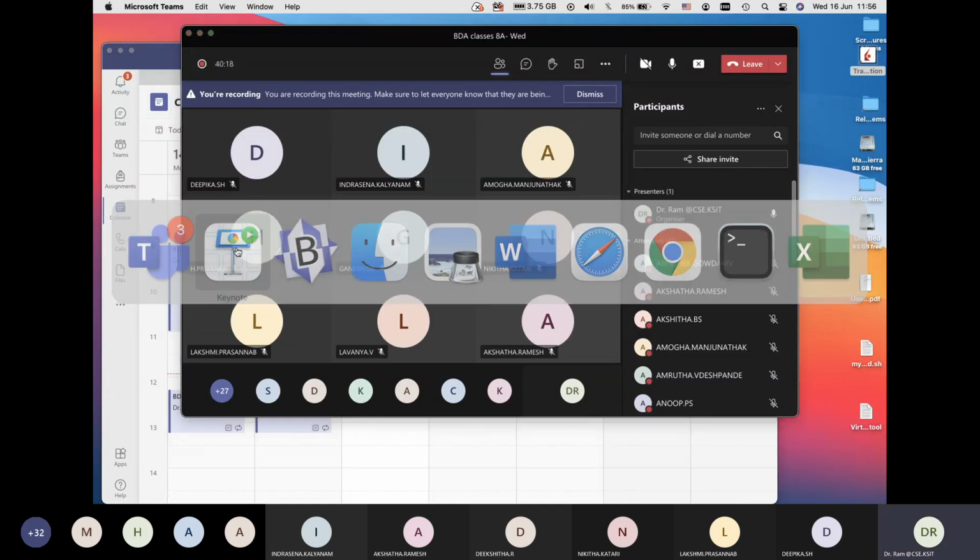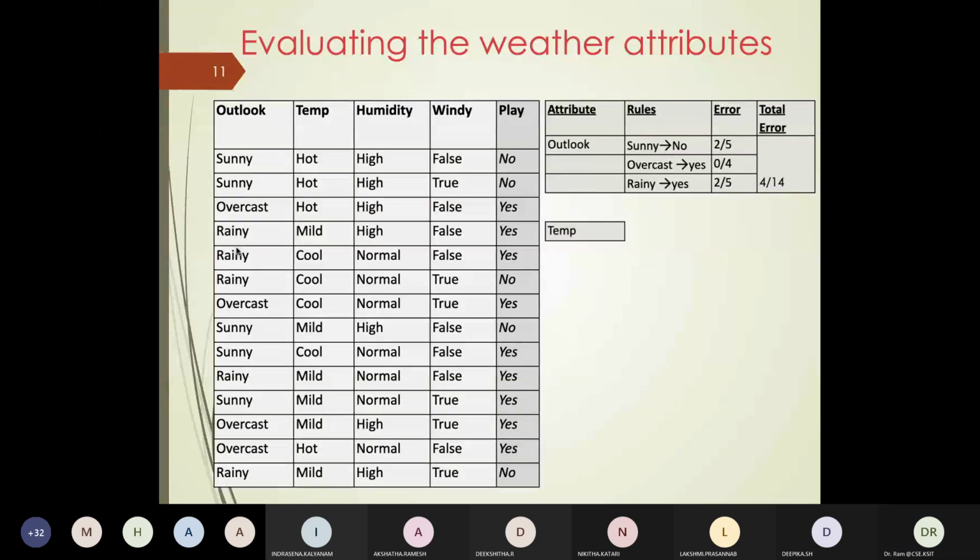Akshita, I would expect you to give me the answers. What should the rules be? How many values does temperature have? And for each temperature, what should my rule be, and what would the error be? So if my temperature has three values, hot, mild, and cool, if temperature is hot, should my decision be no? Should my decision be yes?